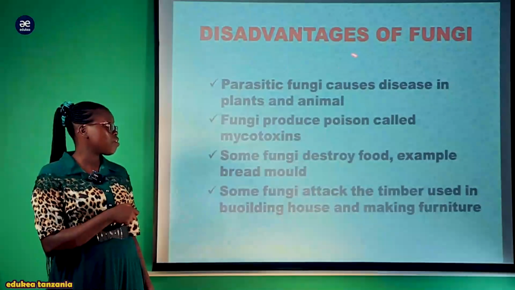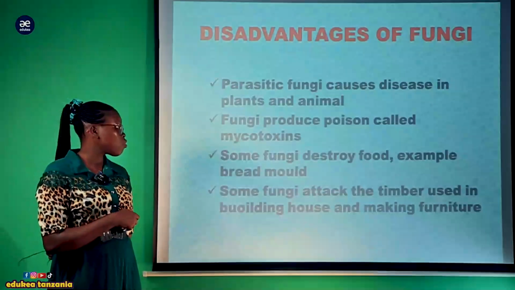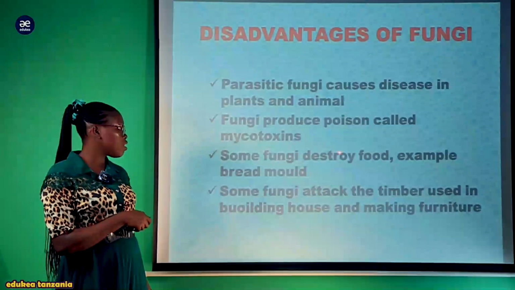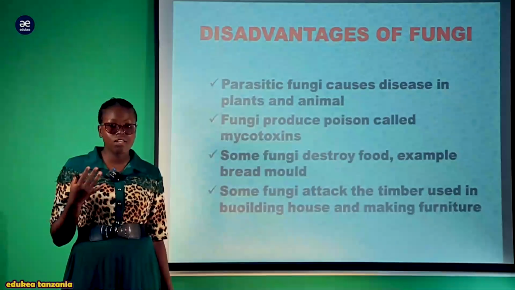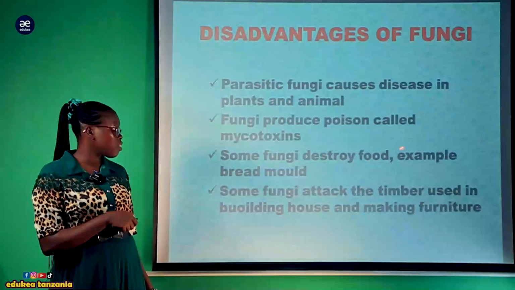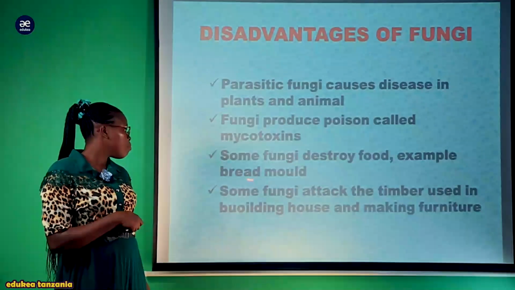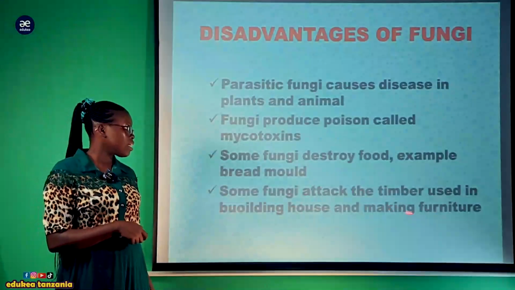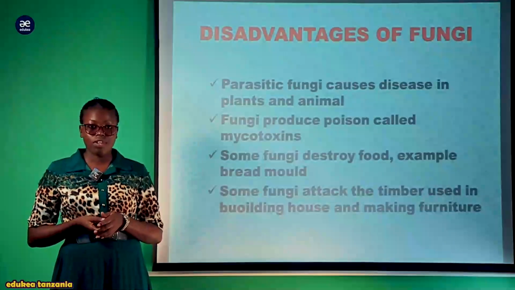So parasitic fungi cause disease in plants and animals. There are parasitic fungi which are very harmful. They tend to cause diseases in plants as well as in the animals. Also, fungi produce poison called mycotoxin, which is very, very toxic. Also, kwa mfano kuna baadhi ya uyoga ukila zenyewe ni very, very toxic. Unaweza kupata madhara. Vile vile some fungi destroy food, for example, bread mold. Na vile vile some fungi attack the timber used in building houses and making furniture. Kwa mfano ni bracket fungi zinapelekea katika kuharibu mbao ambazo zinasaidia katika kujenga majumba, vile vile kutengeneza vitu vya thamani.